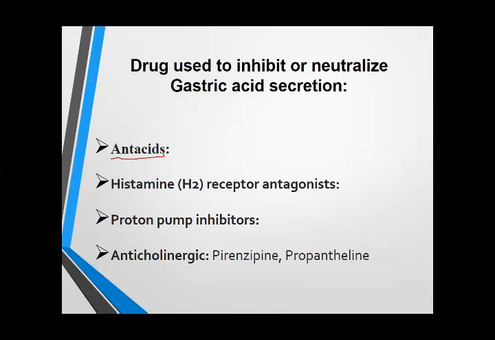Anticholinergic drugs are the historical drugs. They were used, or they can be used, but practically they are not used. Pirenzepine and propantheline, because we have some more specific drugs, so there is no need to use these anticholinergic drugs. But you have to remember the name, because sometimes it is asked in the MCQ, which anticholinergic drug can be used for the treatment of peptic ulcer. So pirenzepine and propantheline are the drugs that can be used for peptic ulcer treatment.